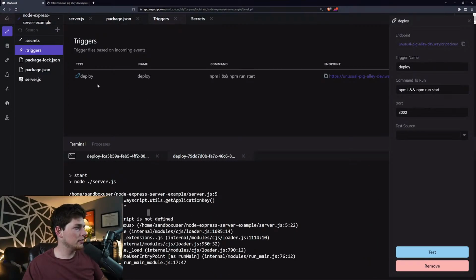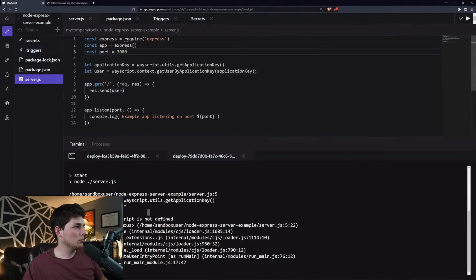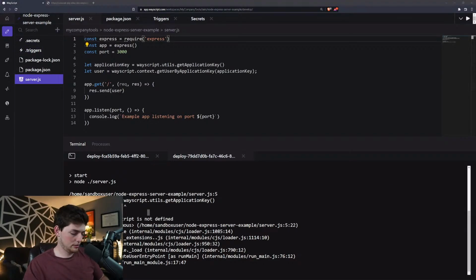Wayscript is not defined. Oh, that would probably help. Let me make sure I do this correctly. I believe I can do it the same way as they're doing Express here.